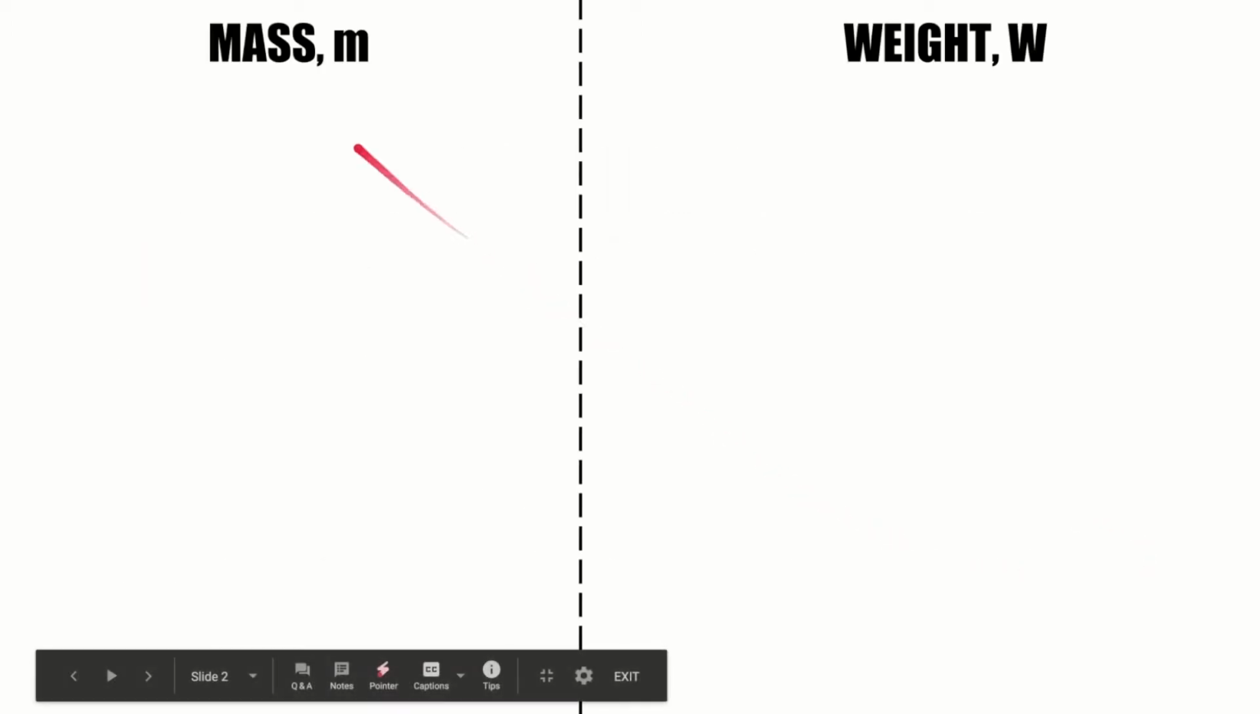Most of us think that mass and weight are pretty much the same thing. Are they? No, they are not the same thing. Mass is defined as the amount of matter present in the object.